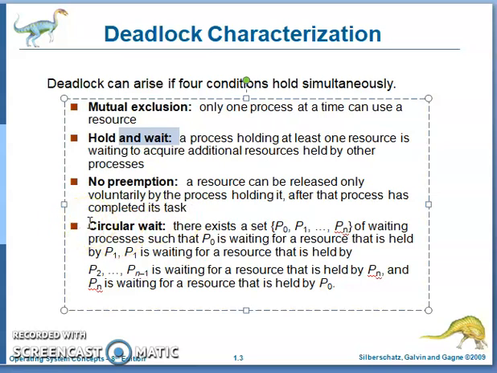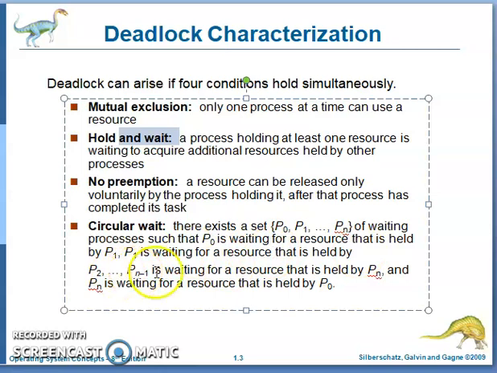Fourth condition is circular wait. There exists a set of processes from P0 to Pn such that P0 is waiting for a resource held by P1. Similarly, P1 is waiting for a resource held by P2.